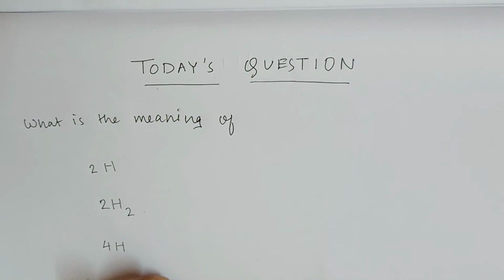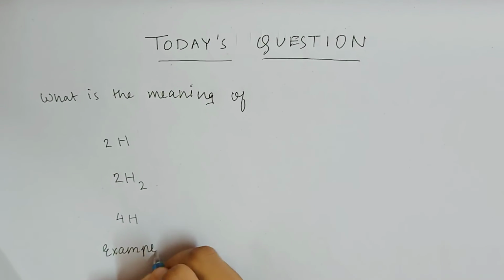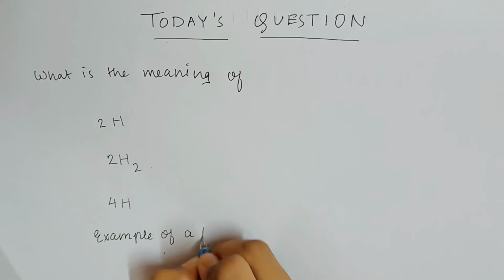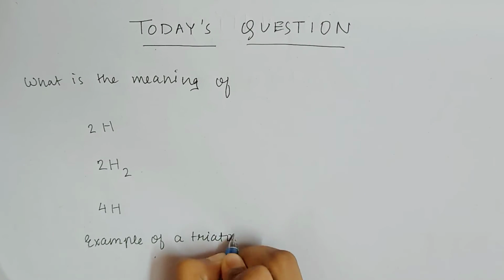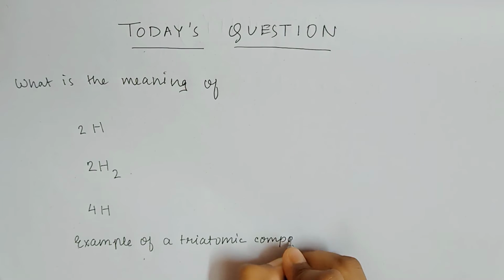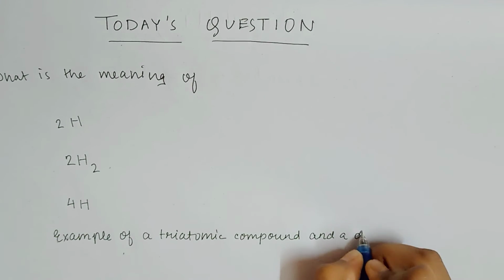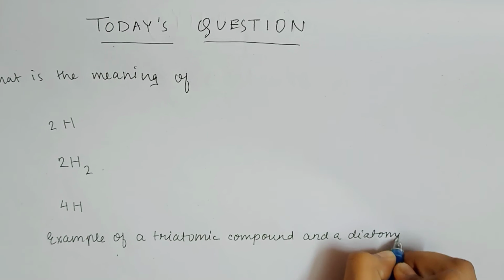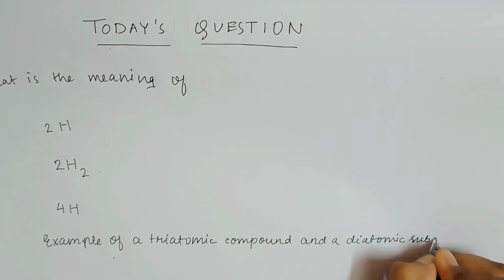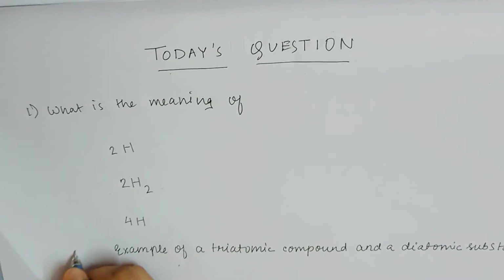Another one is: give an example of a triatomic compound and a diatomic substance. So these are the 2 questions for today.